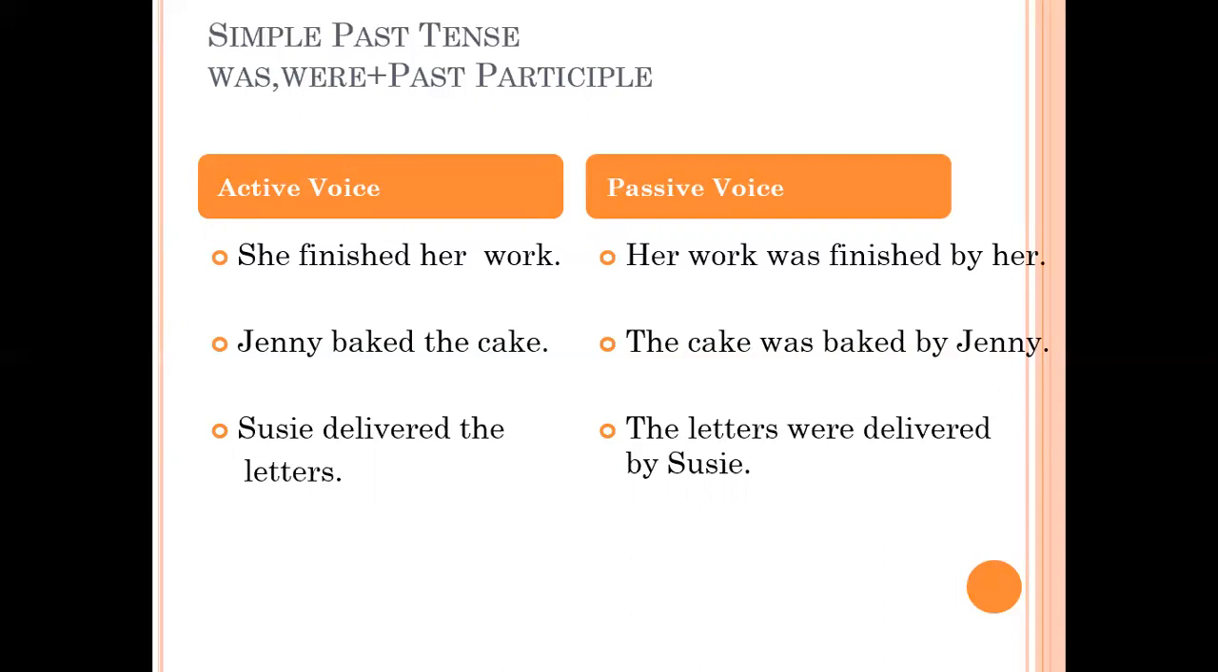Jenny baked the cake. Again, simple past. So again, we are going to convert to passive voice. The past form of the to be verb was and baked past participle will be added by Jenny. The cake was baked by Jenny. Susie delivered the letters. Again, simple past. The letters were again past form of the to be verb, delivered past participle by Susie.